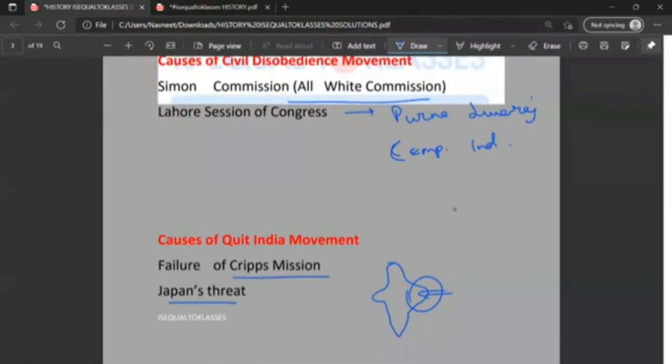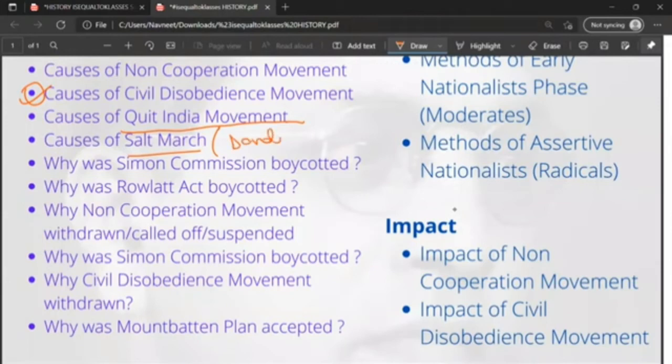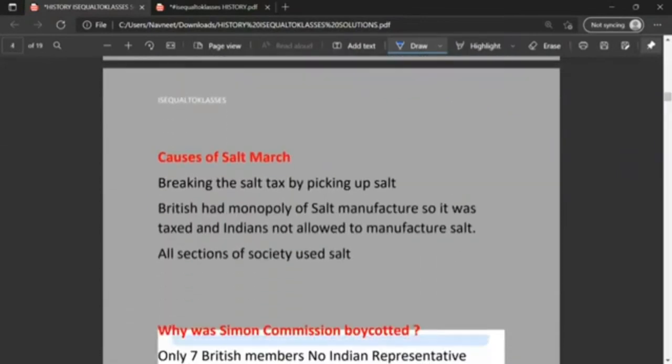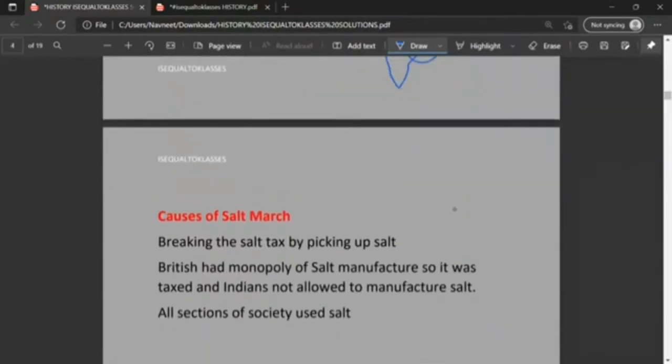Moving on, causes of the Salt March. The Salt March is also known as the Dandi March or Salt Satyagraha. It meant breaking the salt tax by picking up salt. The British had a monopoly on salt manufacture, so it was taxed, and Indians were not allowed to manufacture salt. All sections of society used salt. So Gandhiji picked up salt because the tax on salt affected all sections of society.